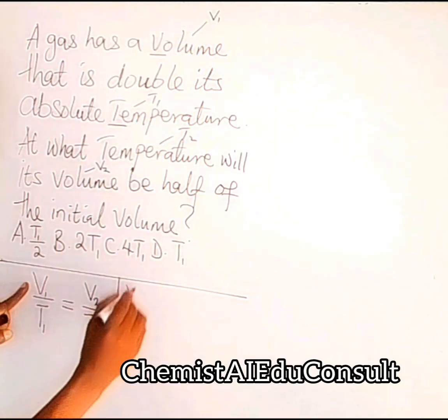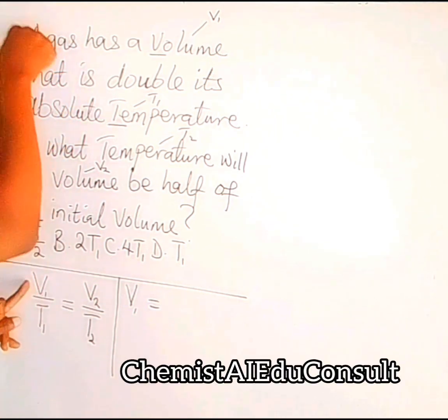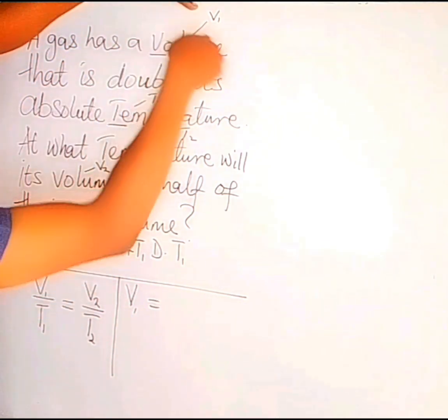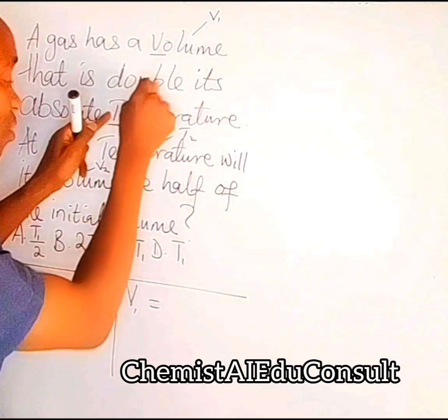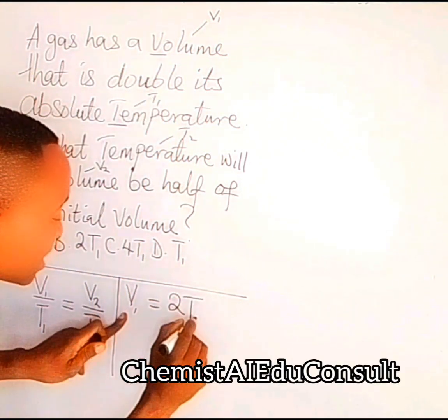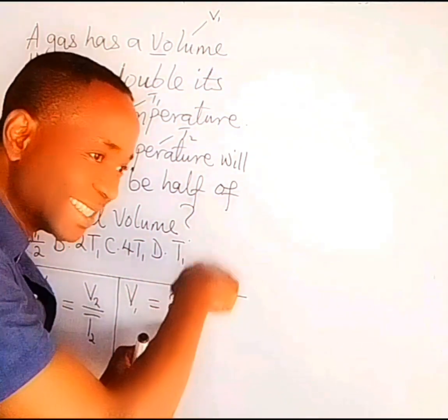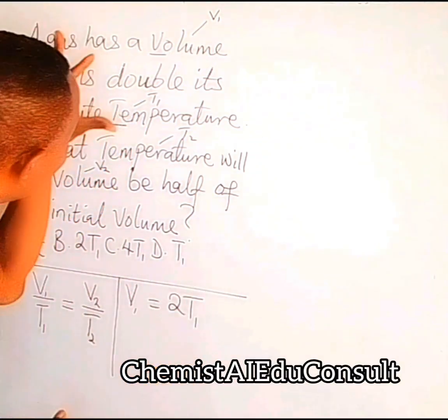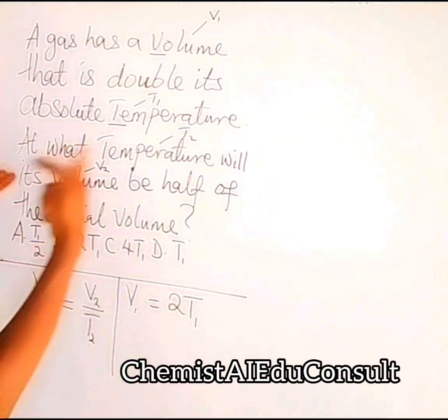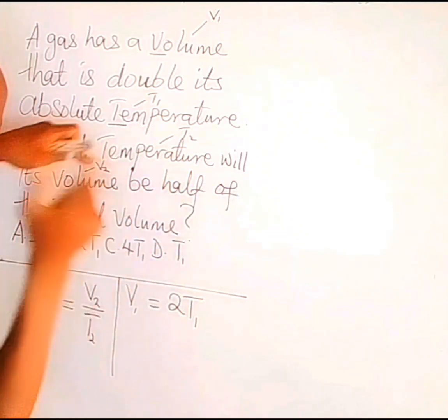Now, V1 is the initial volume. And from here, a gas has a volume, V1, that is double its temperature, T1, which means the initial volume is double of T1. That is 2T1. Initial volume equals double of initial temperature. That is what the question is saying. At what temperature, T2, will its volume, V2, be what? Half of the initial volume.